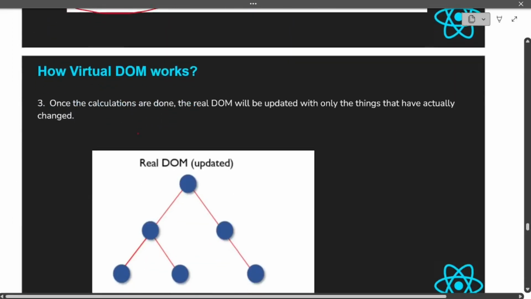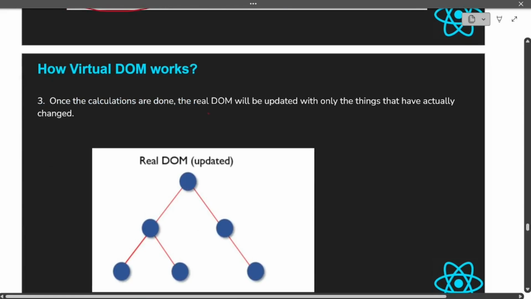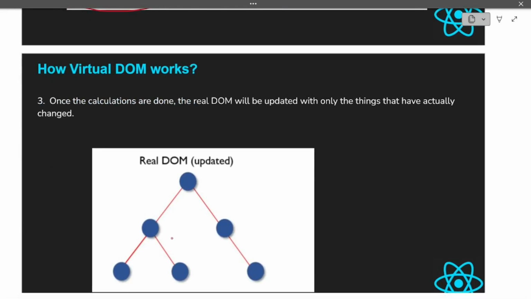And the last step is this only, that is, once the calculations are done, the real DOM will be updated with only the things that have actually changed. So in the real DOM, only this part is updated and the rest of the part is kept as it is.